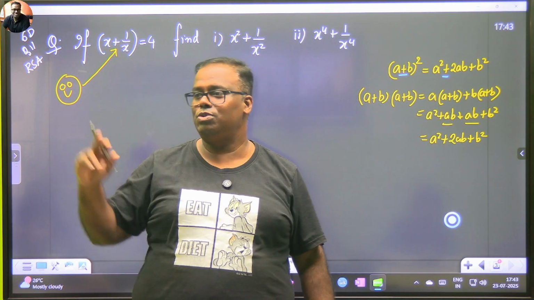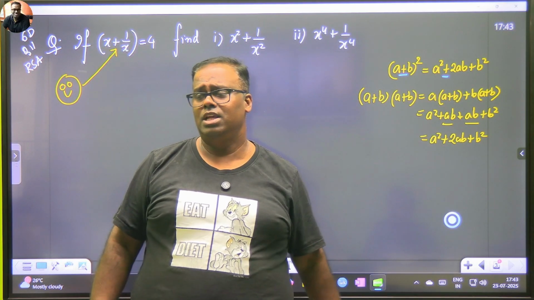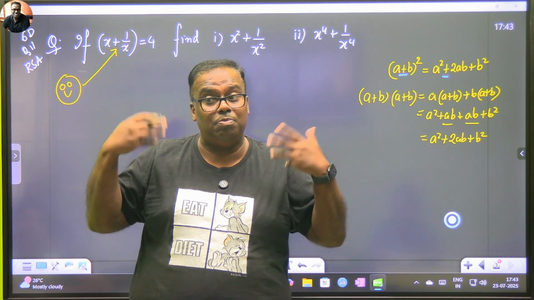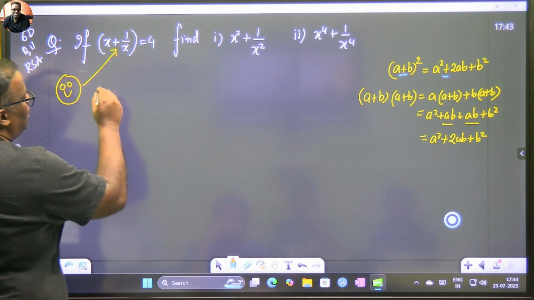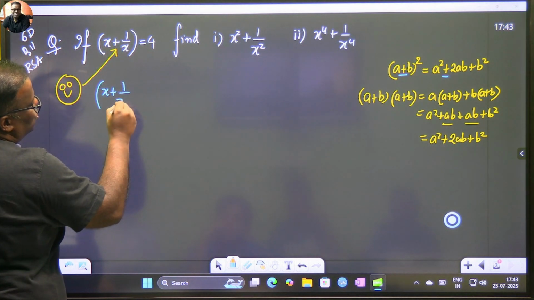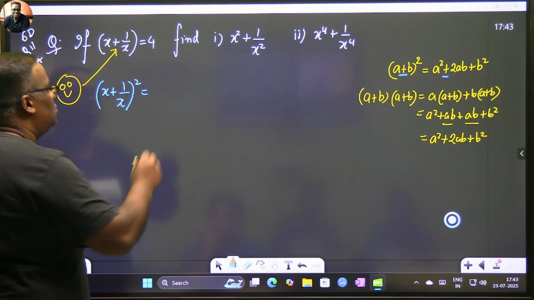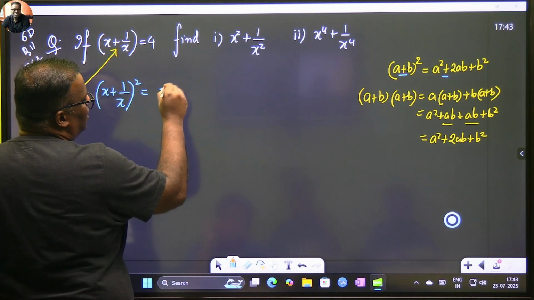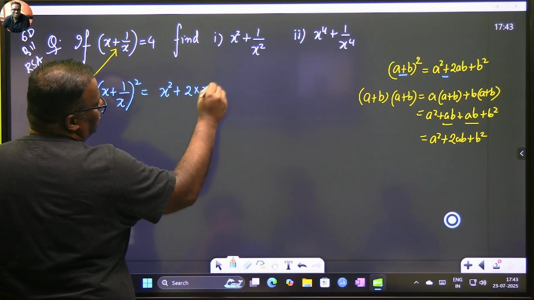So first thing what we should do, we should look at the sign. What is the sign here? Positive. That means this problem will be with (a plus b) whole squared. Okay? So let's first find what is (x plus 1 by x) whole squared. Let's try to expand this. It will be very interesting. So it will be a squared plus 2ab, meaning 2 into x multiplied by 1 by x.